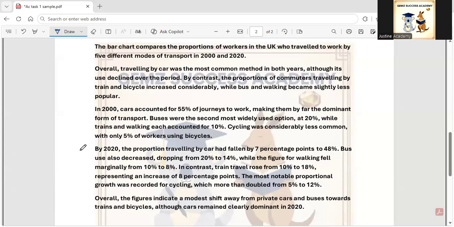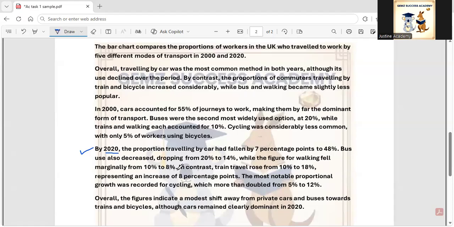In the next paragraph we are focusing on the year 2020. By 2020, the proportion traveling by car had fallen by 7 percentage points to 48%. Bus use also decreased, dropping from 20 to 14%, while the figure for walking fell marginally from 10 to 8%. In contrast, train travel rose from 10 to 18%, representing an increase of 8 percentage points.